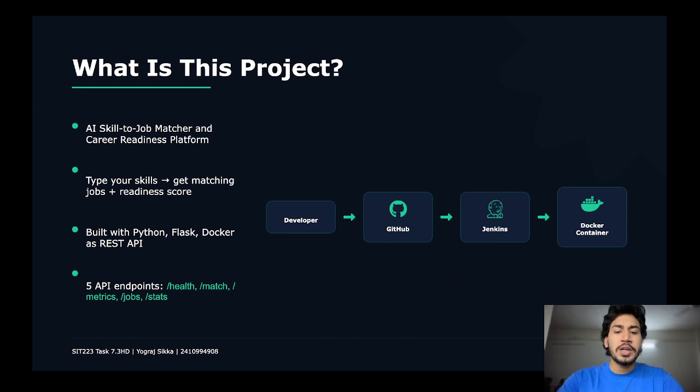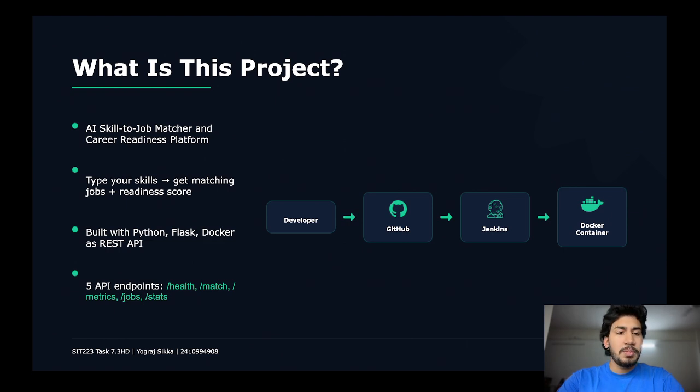So my project is basically an AI skill to job matcher and career readiness platform. It takes the skills given by the user, matches them with the available jobs, and gives useful information like job suggestions and job fit score. It also has an AI interview option, in which the AI will take your interview and give you a score according to your answers and tell you how ready you are for your job performance.